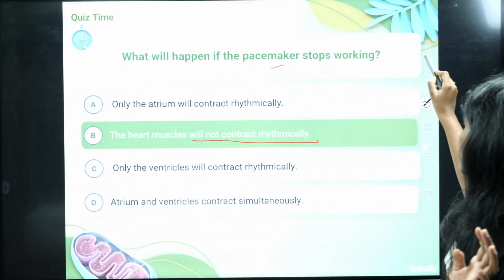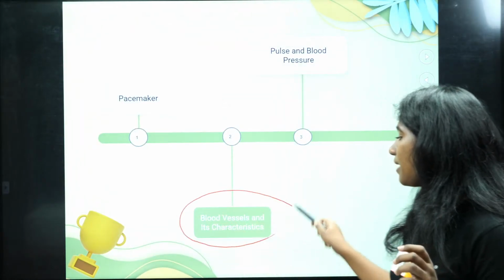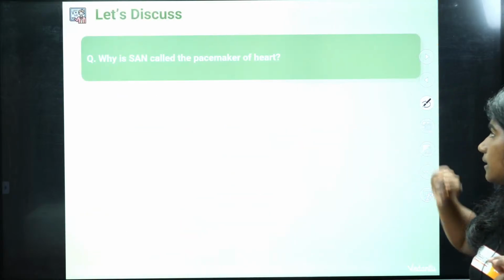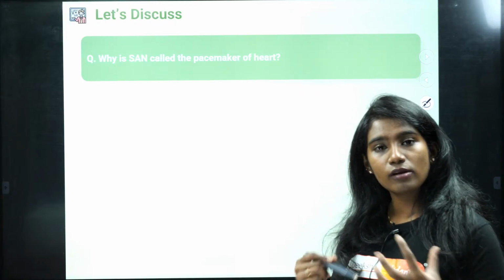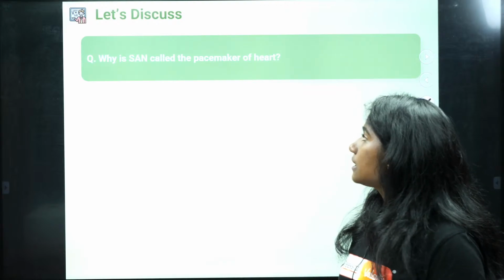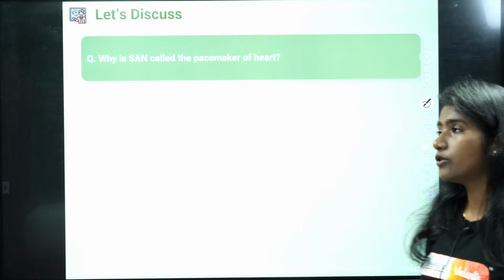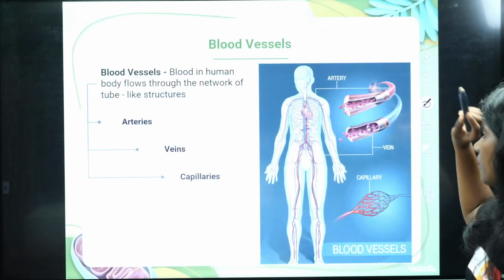Okay, fine. Next, we'll study the blood vessels and their characteristics. What are the blood vessels that are present? We have arteries, veins and capillaries, and we'll study the properties of those blood vessels as well. Now, why is the SAN called the pacemaker of the heart? I want you all to comment your answer for this question.